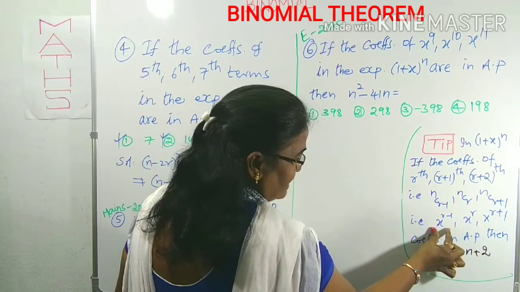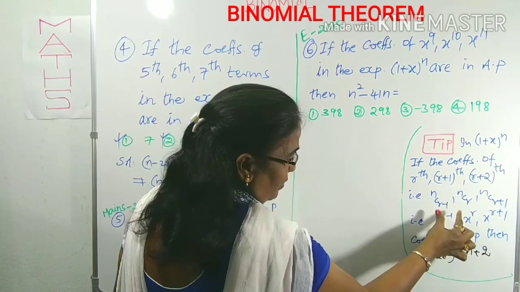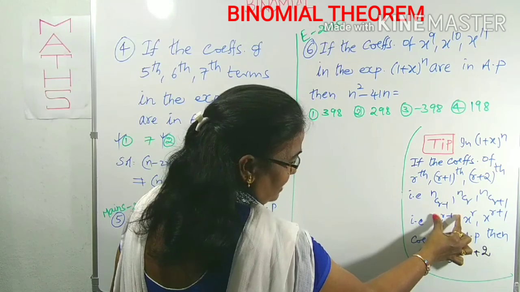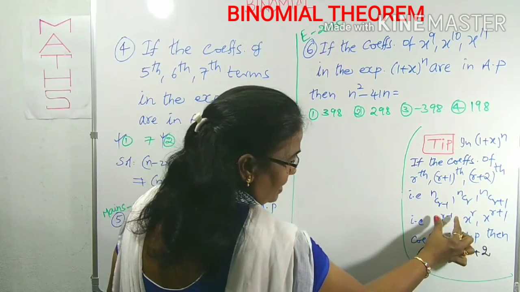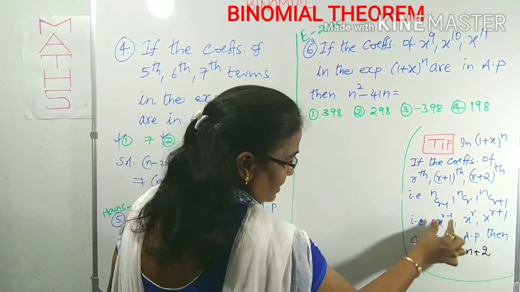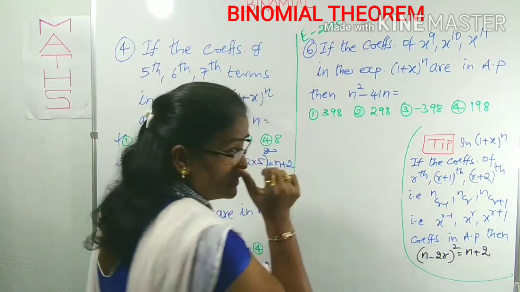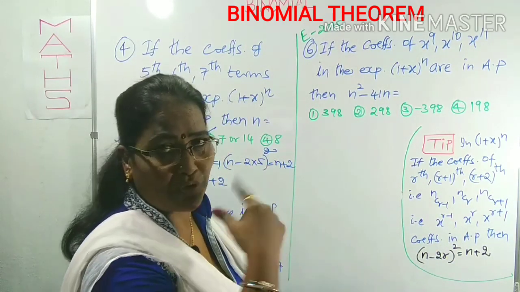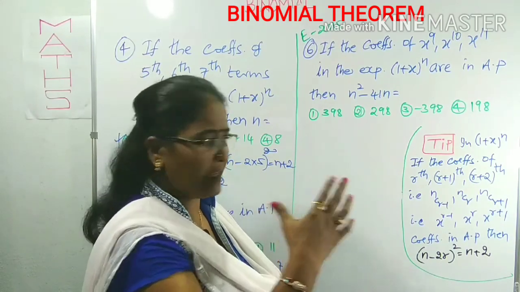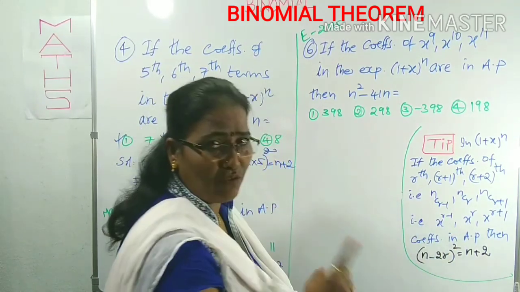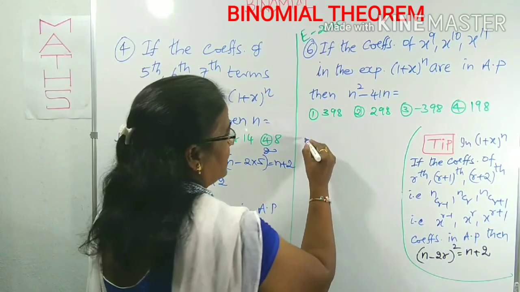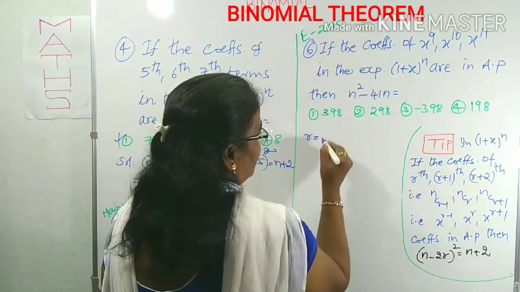What is the first term here? x power r minus 1. What is this power? r minus 1. r minus 1 becomes r when adding 1. We need r actually. By adding 1, what is x power 9? The first term is x power 9. When it becomes r like here, by adding 1, indirectly r is equal to 9 plus 1, 10.